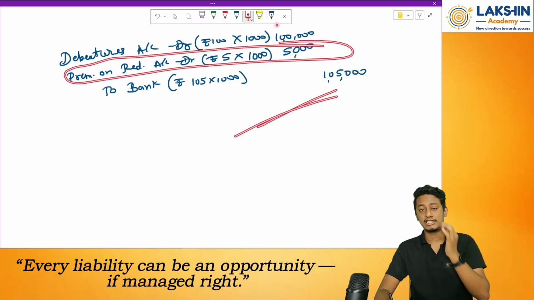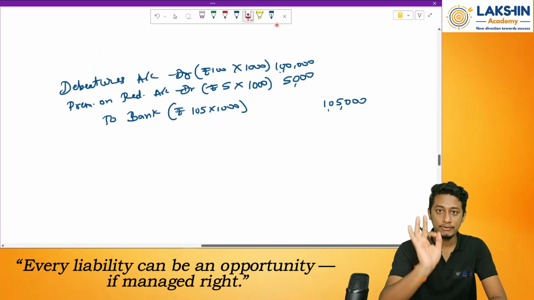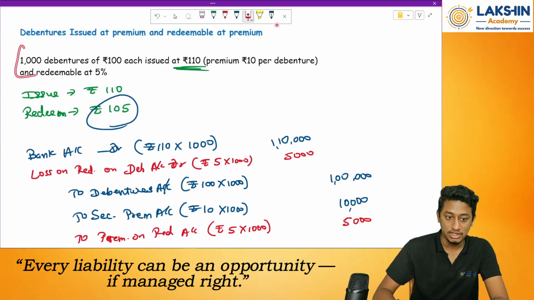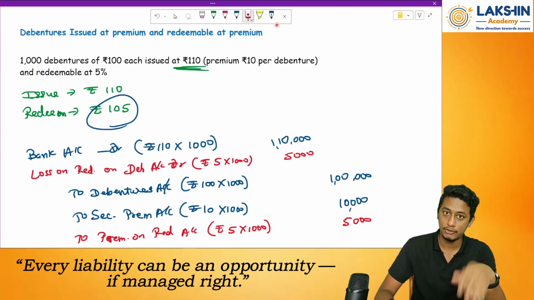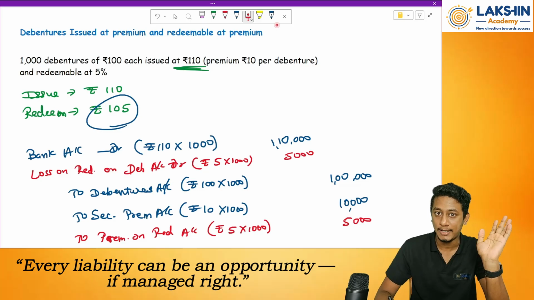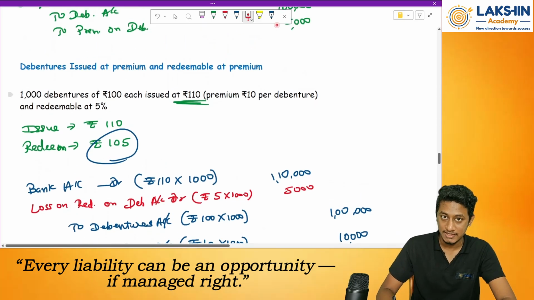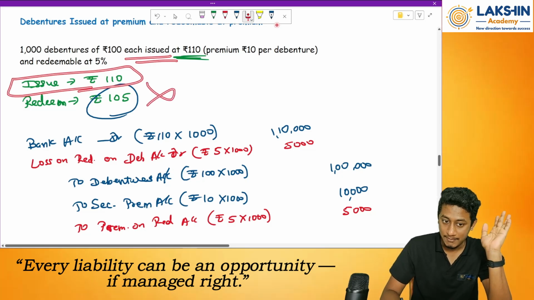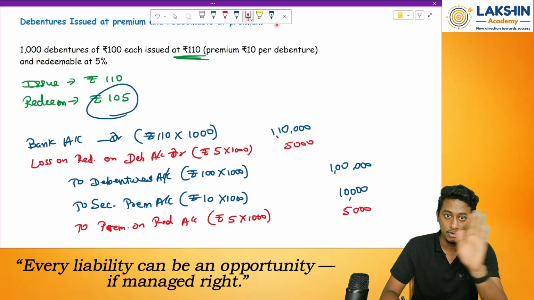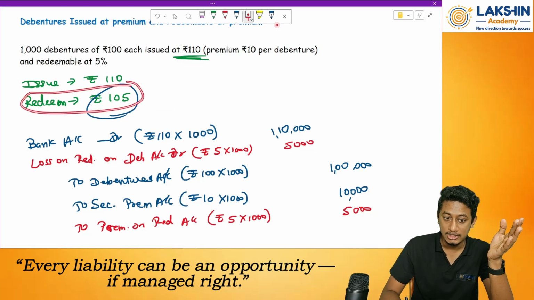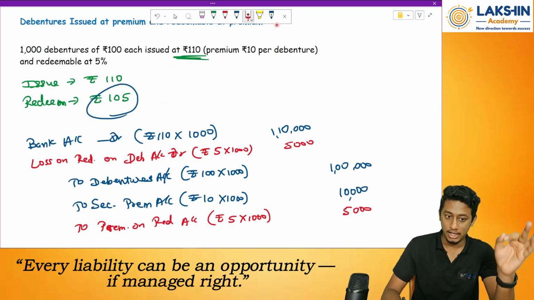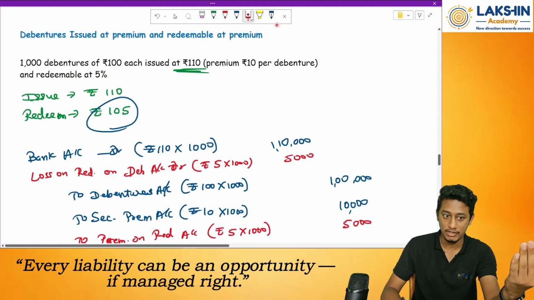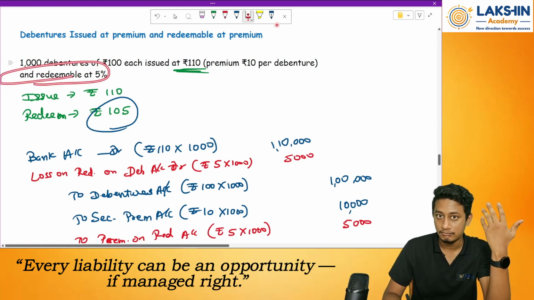Clear? So these are all the cases. See, I have not solved any illustration from your textbooks. Instead of that, I have taken my own question and solved all of them. So if you go to the questions, the same entries will apply. Depending on the case, they will ask you only the issue part. The redemption part won't be asked in your examinations. In your textbook also, there are no questions on the journal entry for redemption. So please keep it in mind. Go to the question, look at each case, refer to the video once again, and go on solving it.